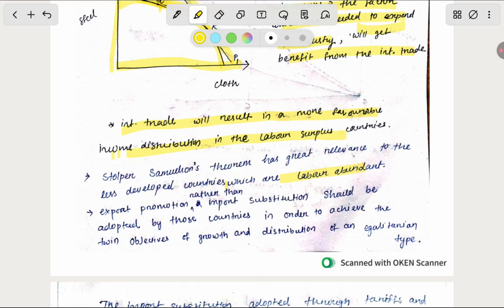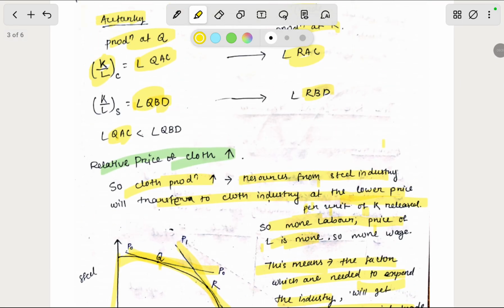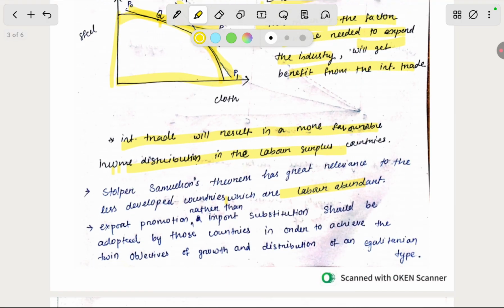From the above situation we assume that one country is labor abundant and another is capital abundant. So a labor abundant country will benefit, more labor is needed, more demand, and more wages.